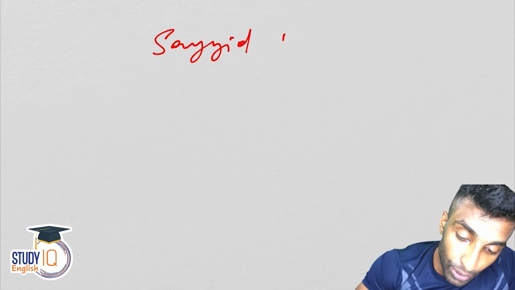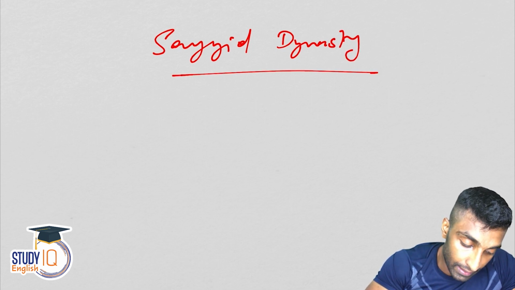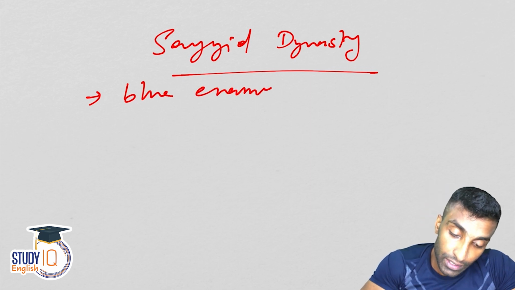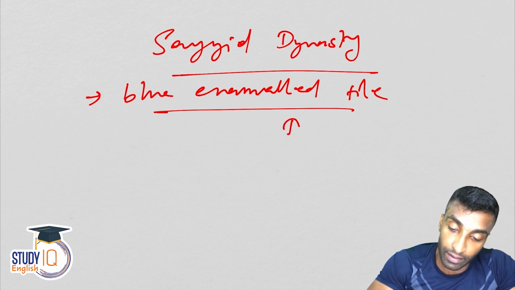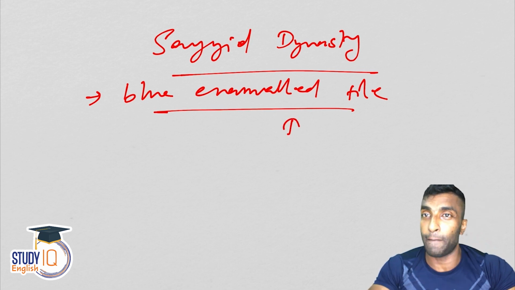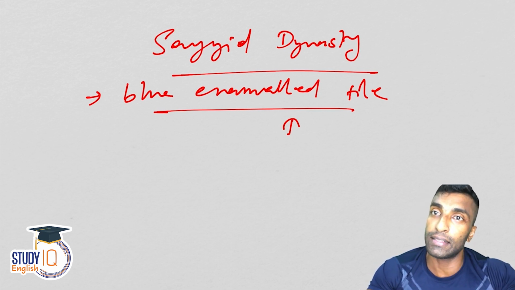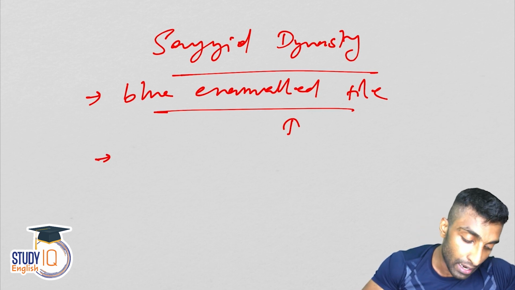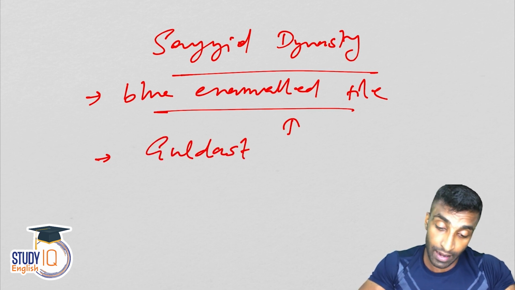Okay. So next is the Sayyid dynasty. What is their contribution? They introduced blue enameled tile from Turkey. So guys, for the first time, blue enameled tile. Where is the origin of tile? It is from Turkey. From where did we get tiles? From Turkey. By whom? The Sayyid dynasty. So blue enameled tile, and they also introduced Guldasta decoration.